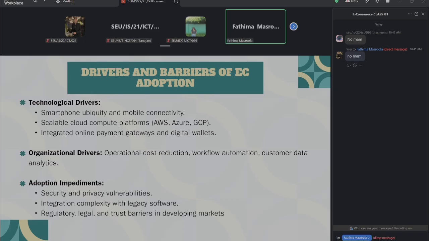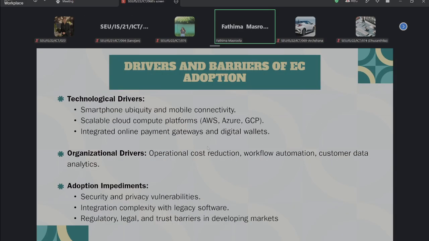Smartphone ubiquity and mobile connectivity means people increasingly use smartphones to access online services. Then cloud computing: you all know AWS, Azure, and GCP. The cloud platforms provide scalable computing infrastructure.